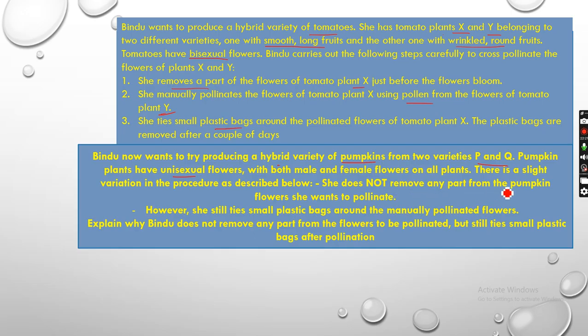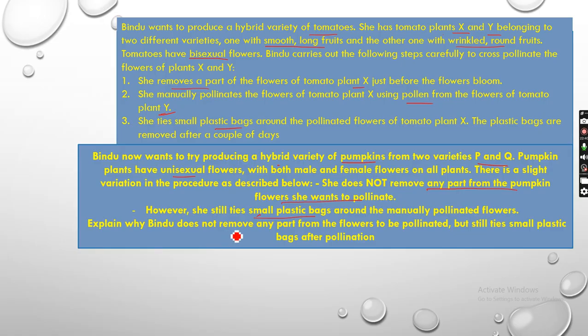She does not remove any part from the pumpkin flower she wants to pollinate. Now you think why it is happening. She has not removed any part from the pumpkin flower as she wants to pollinate. However, she still ties small plastic bags around the manually pollinated flowers, the same repeated process of keeping the plastic bags.